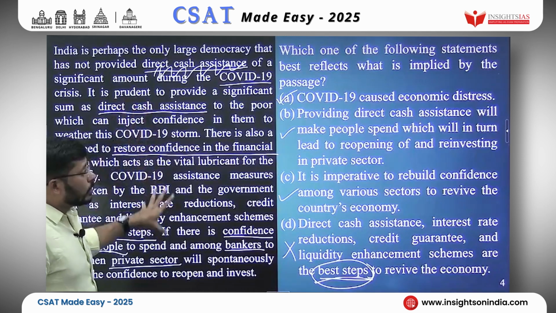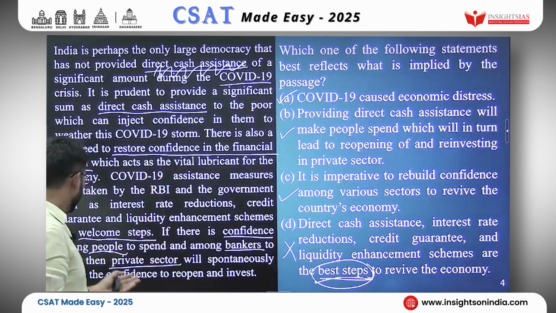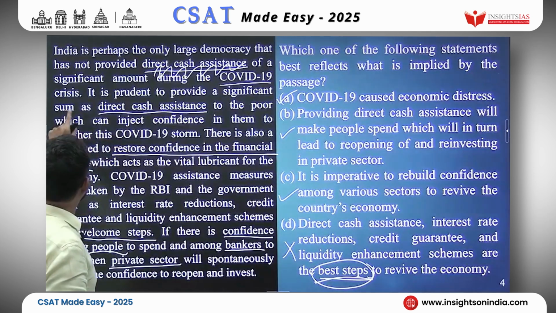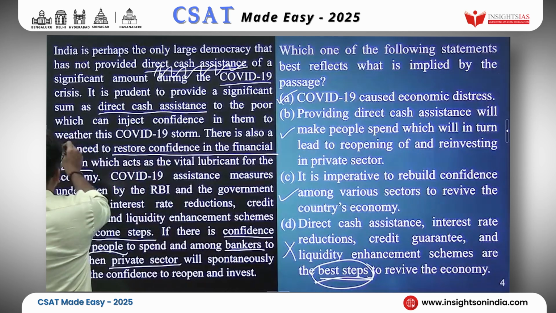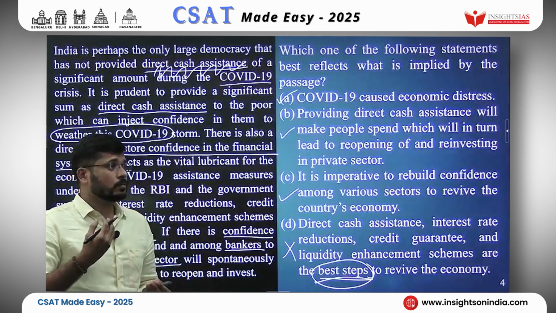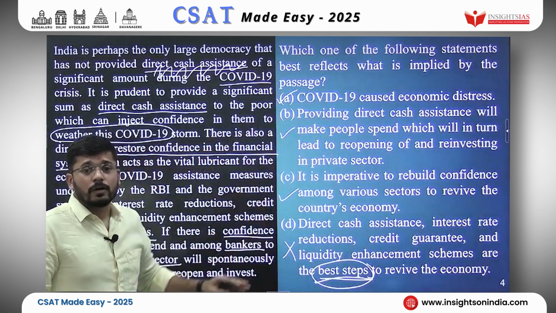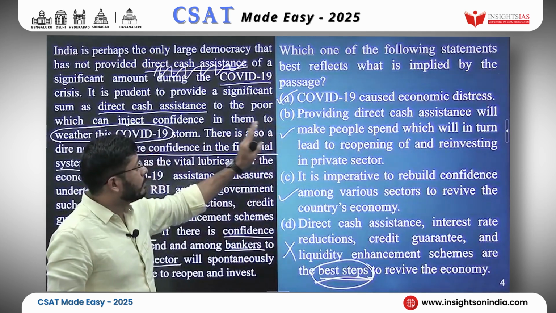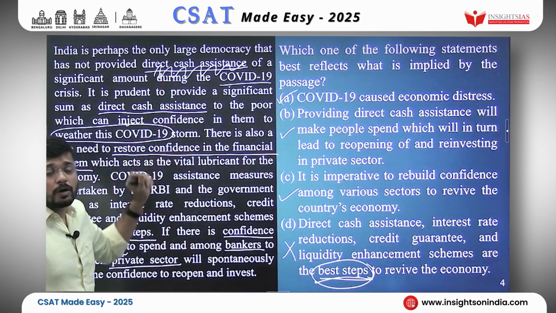What they are talking about is how to overcome that economic distress and how to reopen and reinvest, how to weather this COVID-19, that is, how to sustain, how to endure. So they are talking about how to endure and overcome the economic distress. The passage is written in the context of economic distress. However, that is not what is implied here.